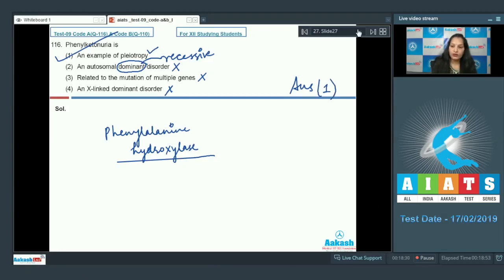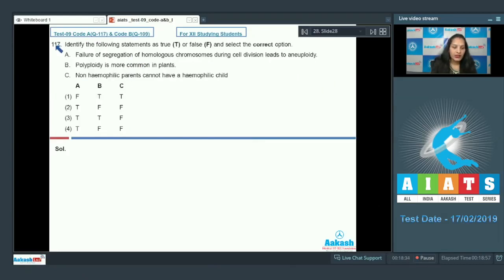Let's move to the next question. Question number 117. Identify the following statements as true or false and select the correct option. A. Failure of segregation of homologous chromosomes during cell division leads to aneuploidy. B. Polyploidy is more common in plants. C. Non-hemophilic parents cannot have a hemophilic child.